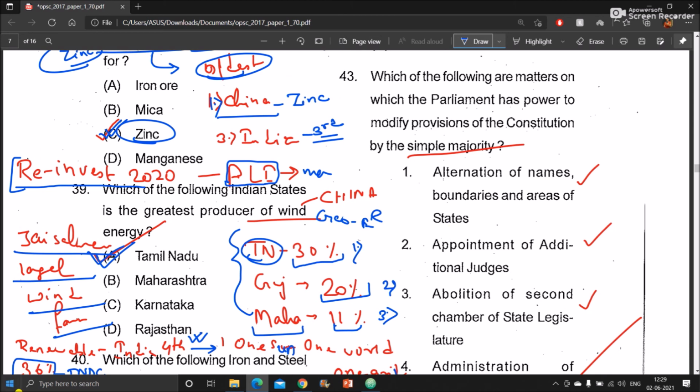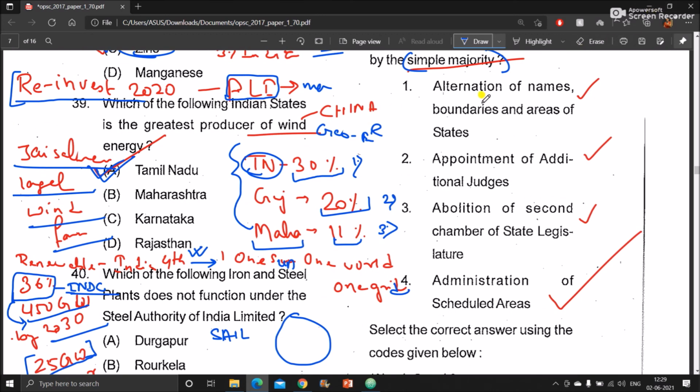This question is asking, which of the following are matters on which the Parliament has the power to modify the provisions of the Constitution by simple majority? What is the question asking? On which matters can the Constitution be amended by simple majority only? The options are: alteration of names, boundary, area of the state. Second, appointment of additional judges. Third, abolition of the second chamber of the state legislature. Fourth is administration of the scheduled areas.